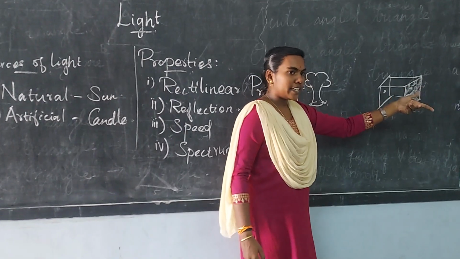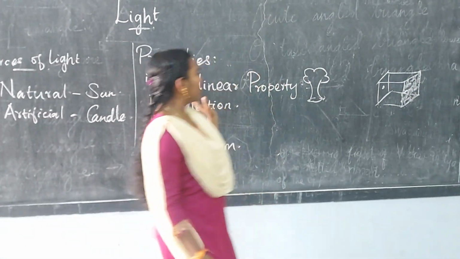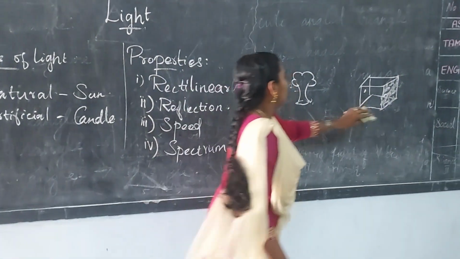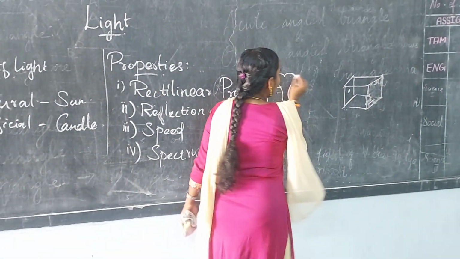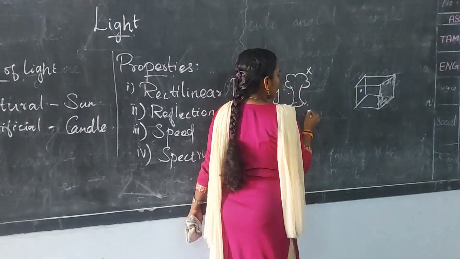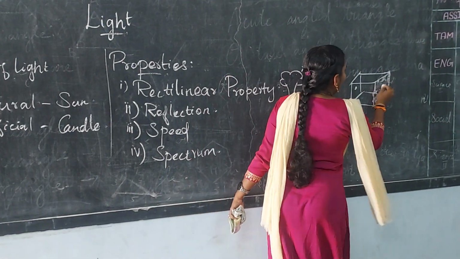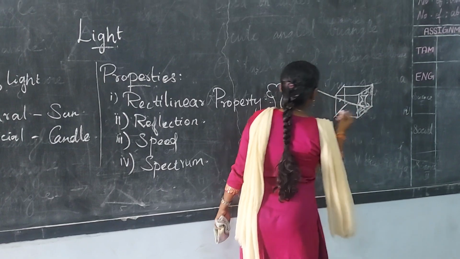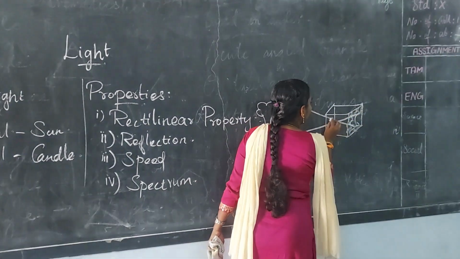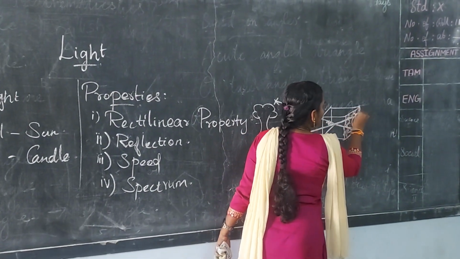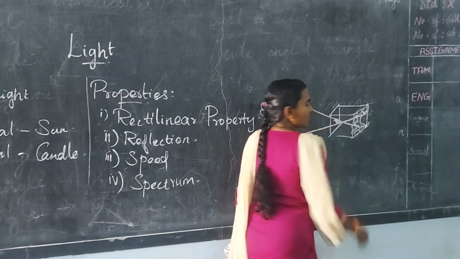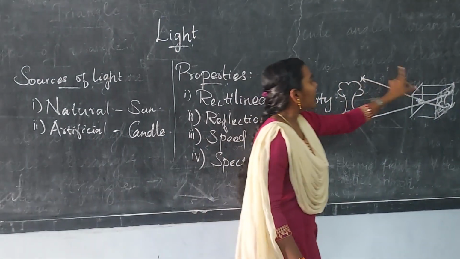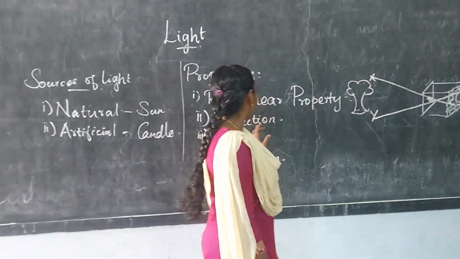will be inverted, as it follows the rectilinear property. This image will be inverted like this. Consider the ray from here is X and the ray from here is Y, and here the tree will be seen like this. The light rays hit here and these rays hit here. This becomes X dash and Y dash. Have you got it? The rectilinear property means the image will be inverted.